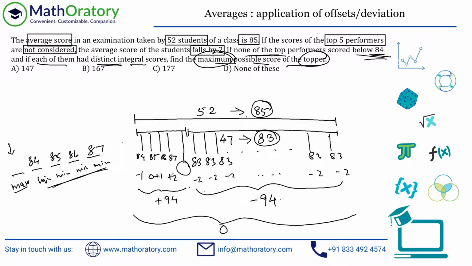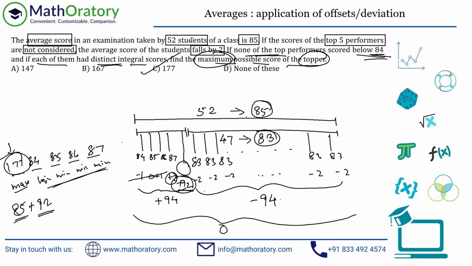So if you see that these 3 are anyhow canceling to 0, so we have a net deviation of +2. But out of these 5 numbers, we should have a total deviation of +94. So this number alone should give us a deviation of 92, right? So we should have a deviation of 92 from this 5th number alone. And again, the deviation is always from the grand average. So this number should be 85 plus 92, so effectively 177.